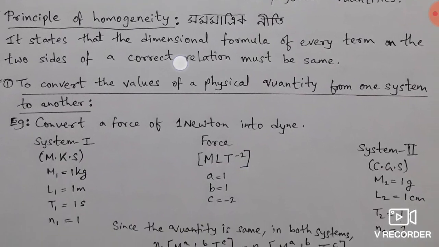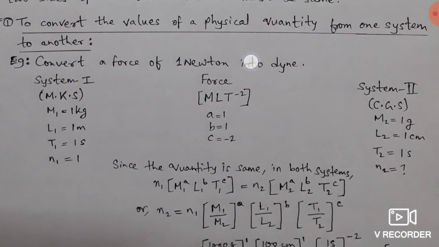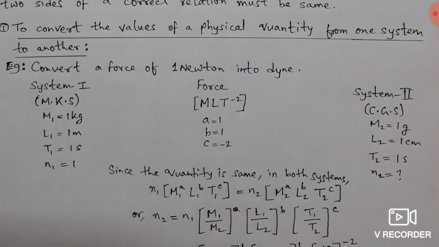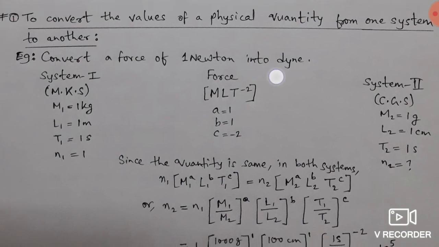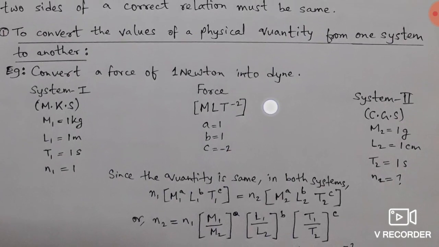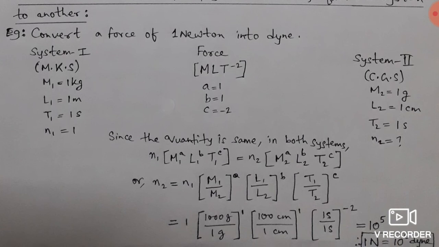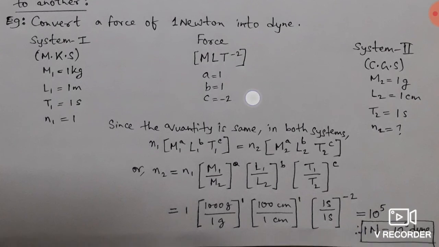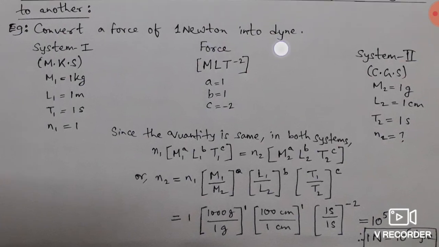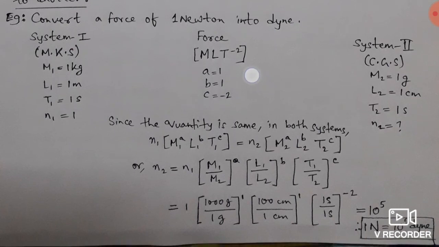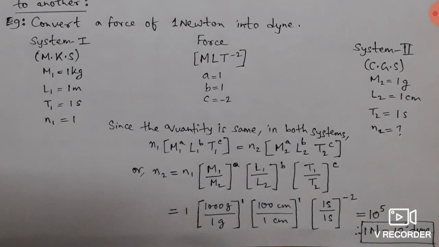So let us first discuss point number 1, to convert the values of a physical quantity from one system to another. If the question is given to you, convert a force of 1 Newton into dyne. In class 9 and 10 you know that 1 Newton is actually equal to 10 to the power 5 dyne. This we can find out with the help of dimension also. How to find? In this picture you can see that in the middle we have written force, because Newton and dyne are the units of force. And let us proceed with it on the blackboard first.